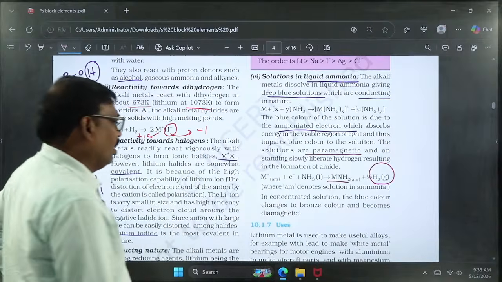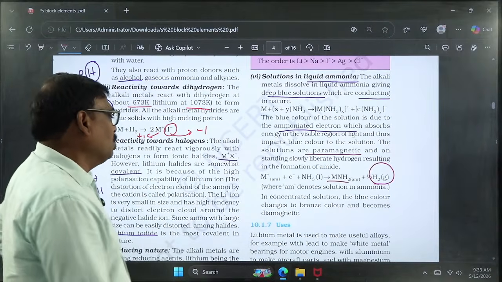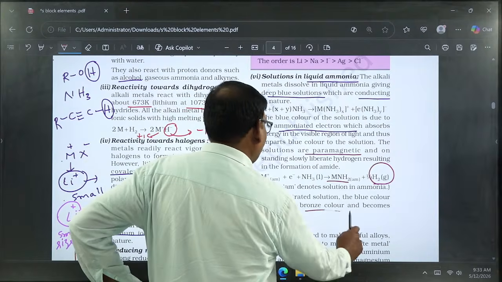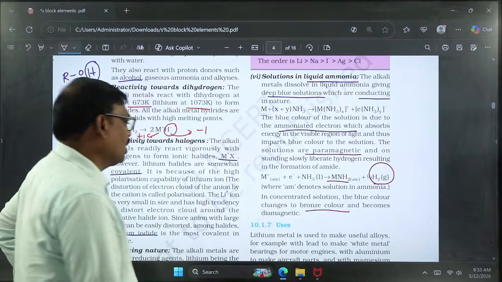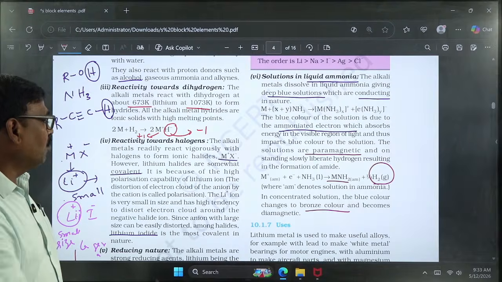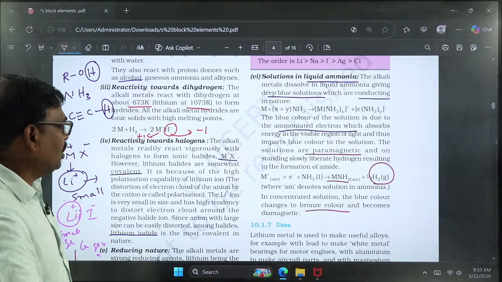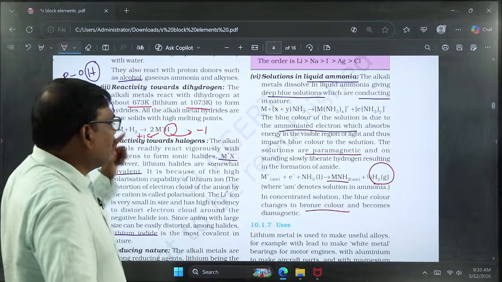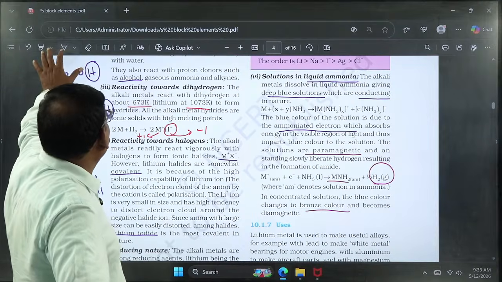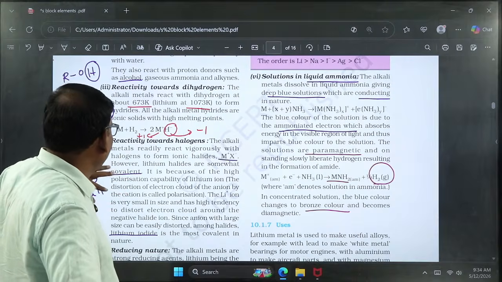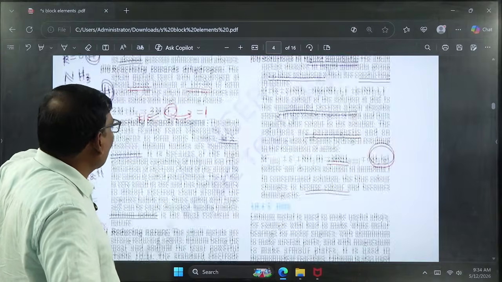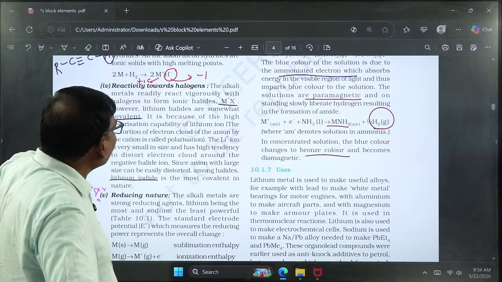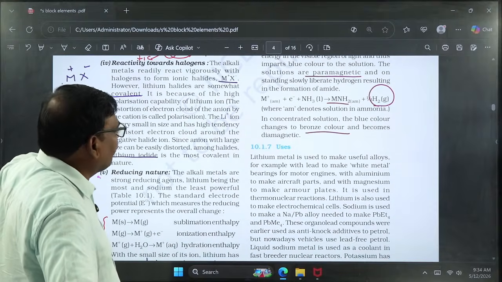And one more thing, the blue color of the solution changes to bronze on heating. In a concentrated solution or on heating, the blue color changes to bronze color and becomes diamagnetic. That means the solution loses its paramagnetic nature. So these are the general properties of the alkali metals with hydrogen, halogens and liquid ammonia.